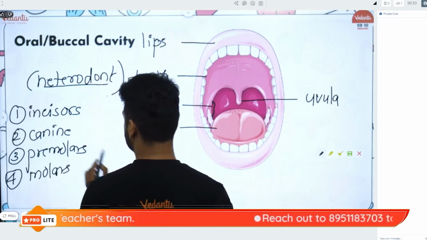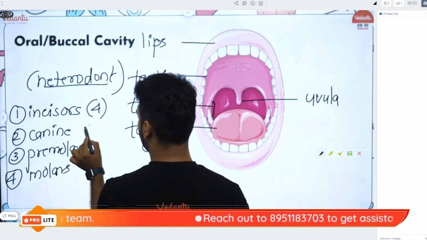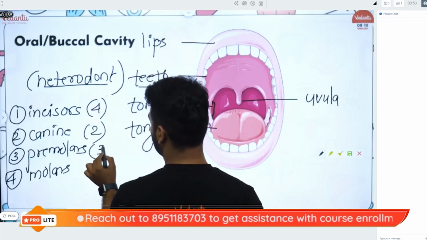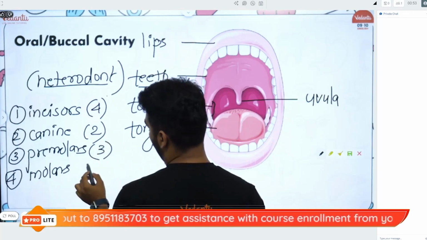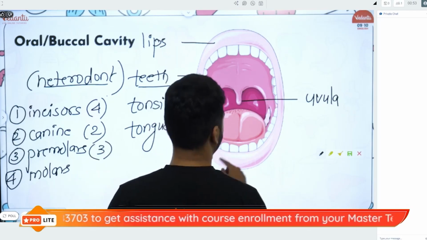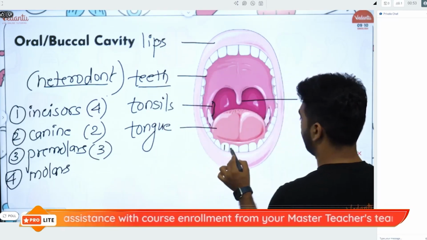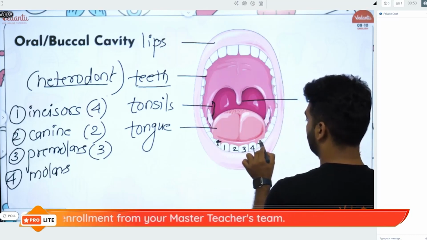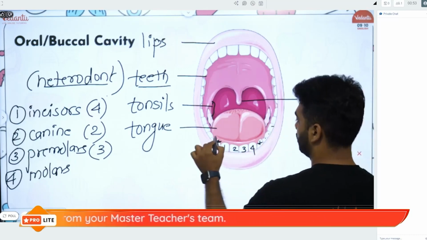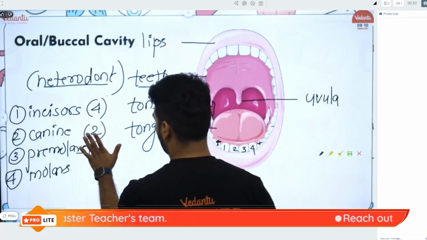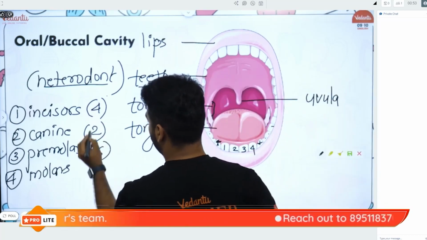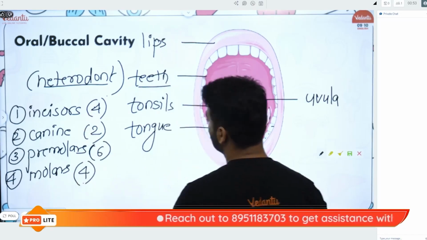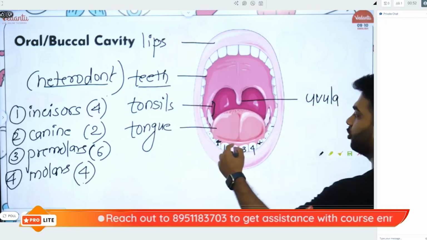Right? So this is 4 plus 2, 6. 6 plus 3, 9. And it is 1, 2, 3, 4. These are your incisors. Then this is your canine. Then 1, 2, 3. Total 6. Right? 4 plus 2, 6. 6 plus 6, 12. 12 and 4 is 16.